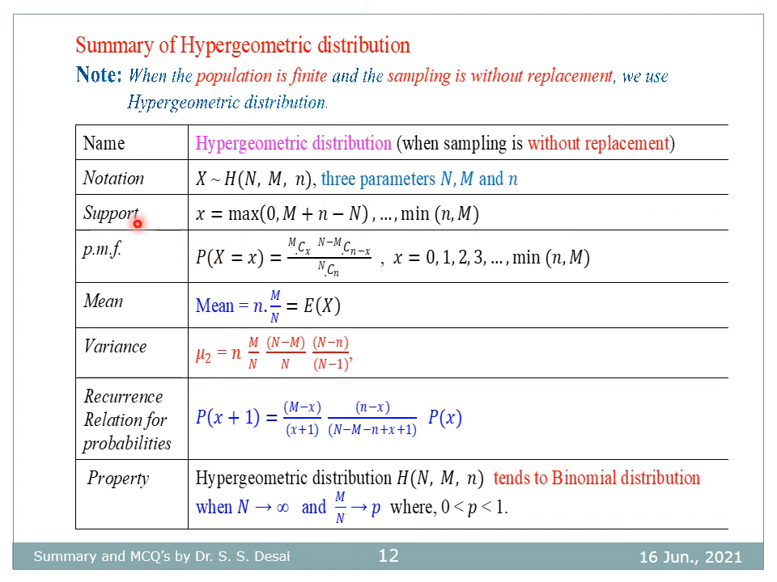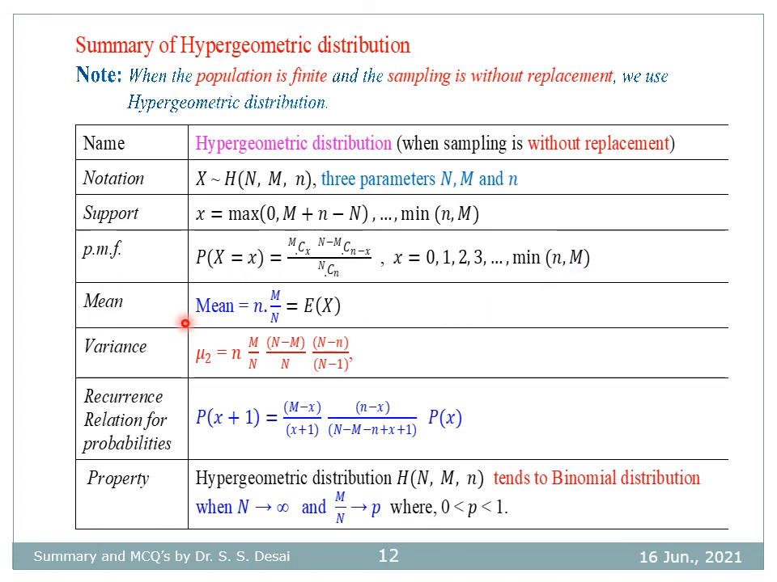The support, that is the range of X, is generally taken as x equal to 0, 1 up to minimum of n and M, but actually the range of hypergeometric distribution is X takes values from maximum of 0 and M plus n minus N, to minimum of n and M. So here the probability mass function is probability that X is equal to x is MCx N minus MC n minus x divided by NCn, for x equal to 0, 1 up to minimum of M and n.